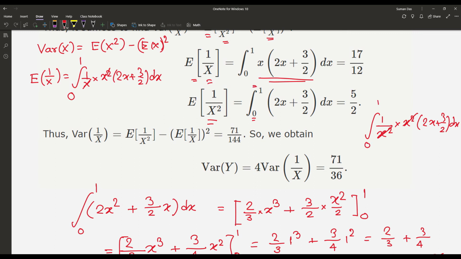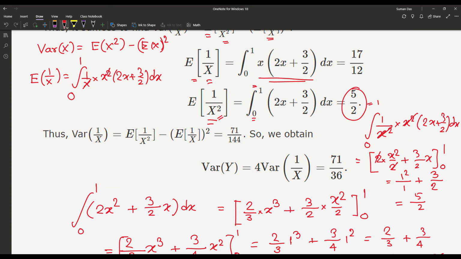That becomes 2 into x square by 2 plus 3 by 2 of x from 0 to 1. Putting in the limits, that is 1 square by 1 plus 3 by 2, or 5 by 2. So the result is E of 1 by X square is equal to 5 by 2 and E of 1 by X is equal to 17 by 12.